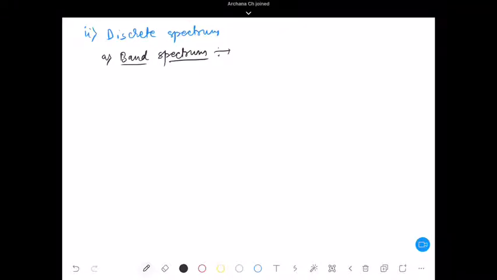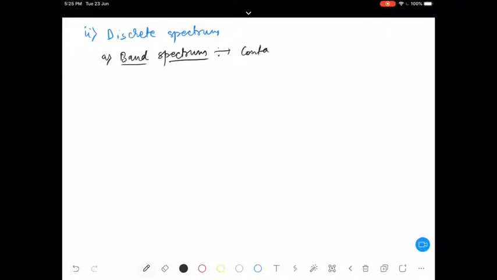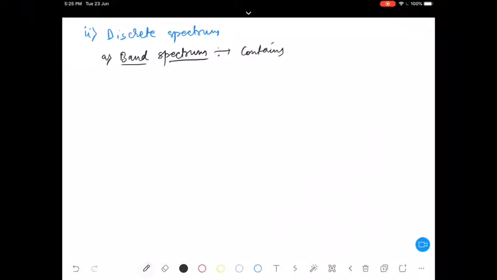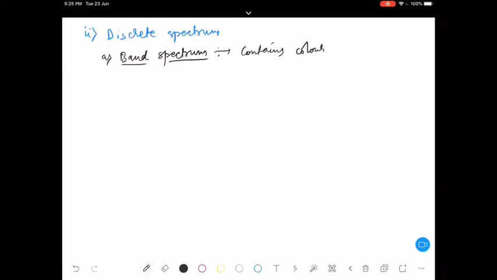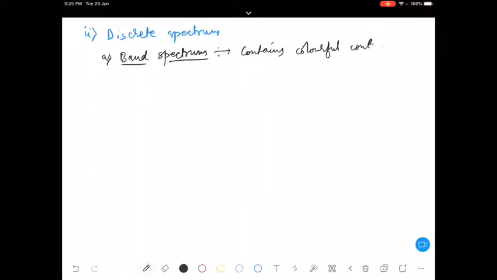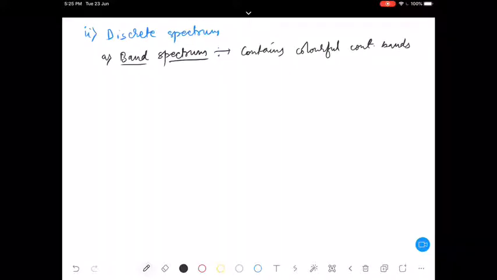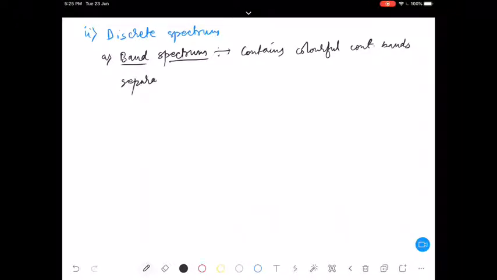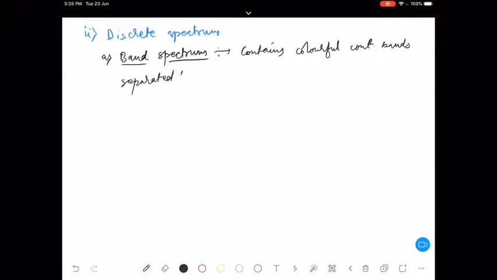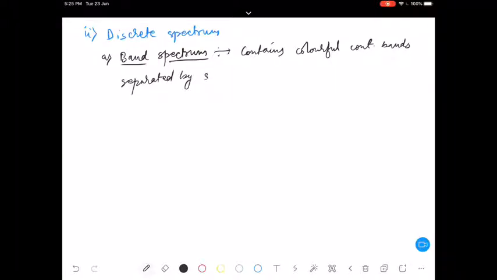See, this band spectrum contains colorful continuous bands separated by very closely packed dark space.